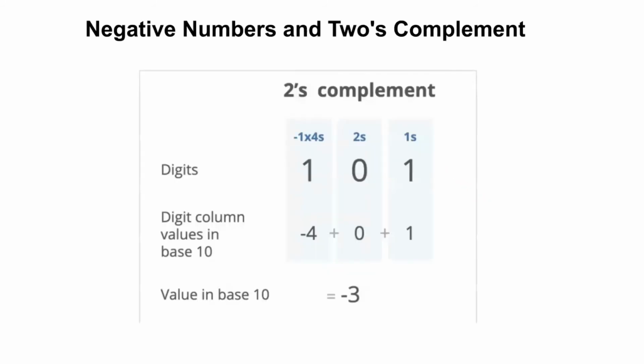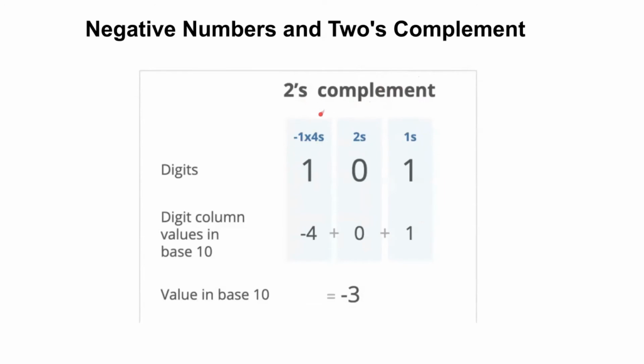Another thing is negative numbers: how are we going to store a negative number? Negative numbers are stored using 2's complement. That's another name: instead of plain binary numbers, we say 2's complement. So at the end, the last number has -1 times 4.